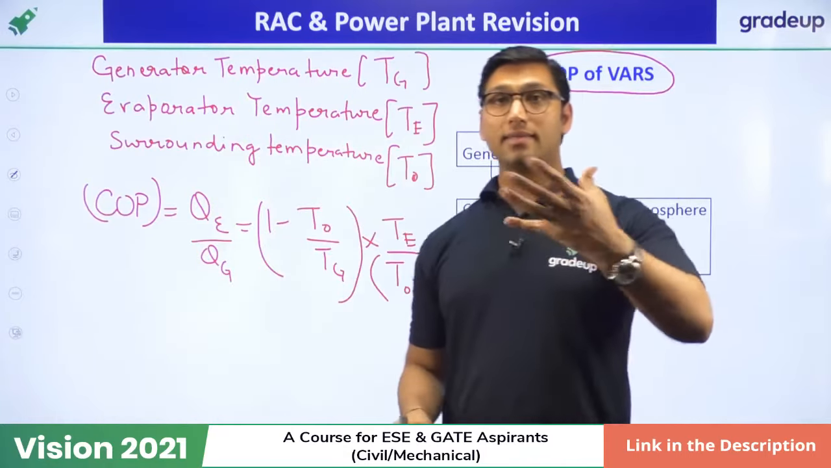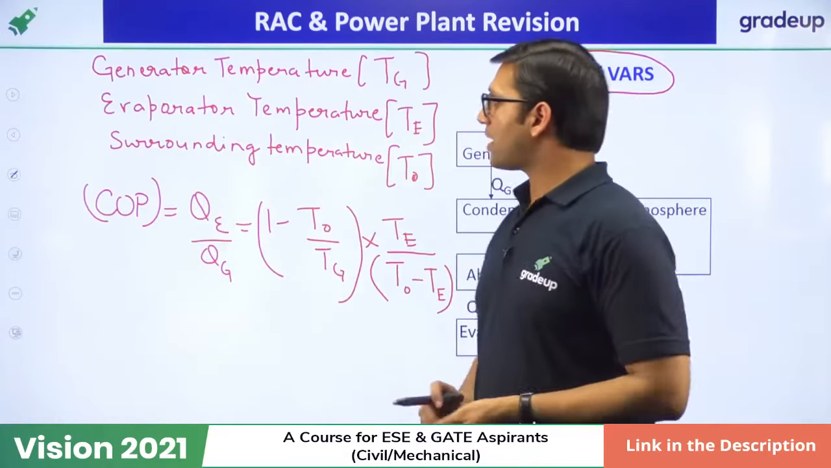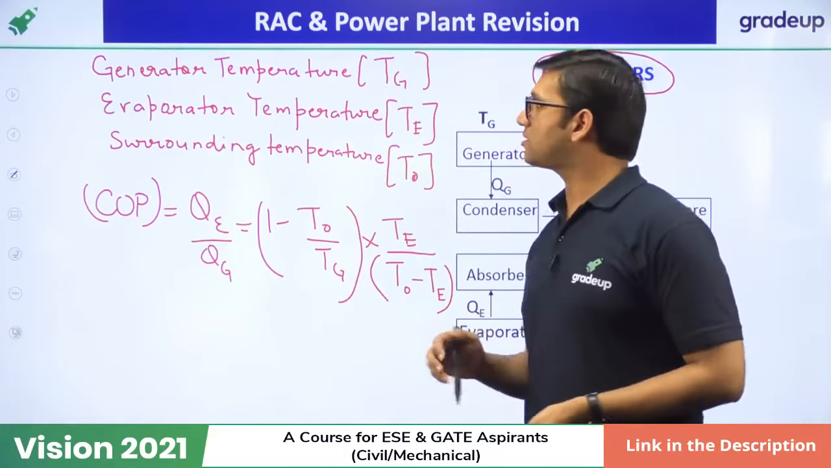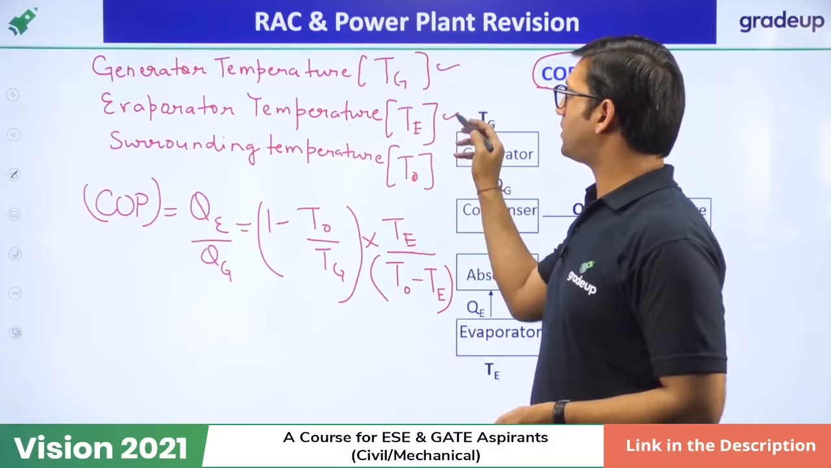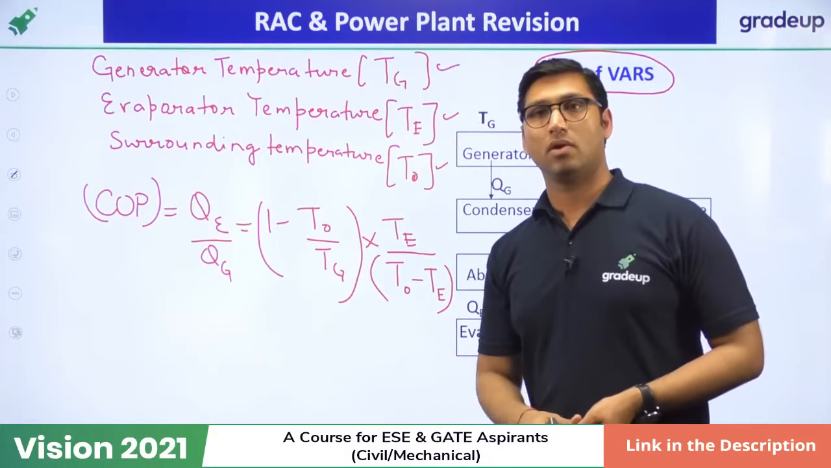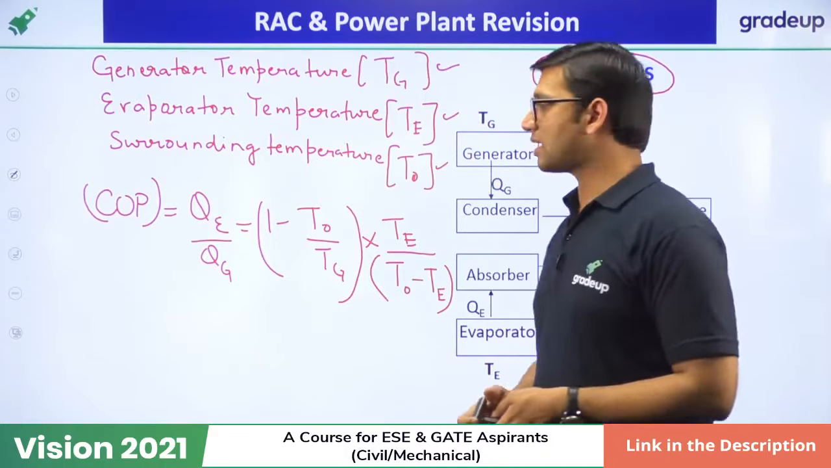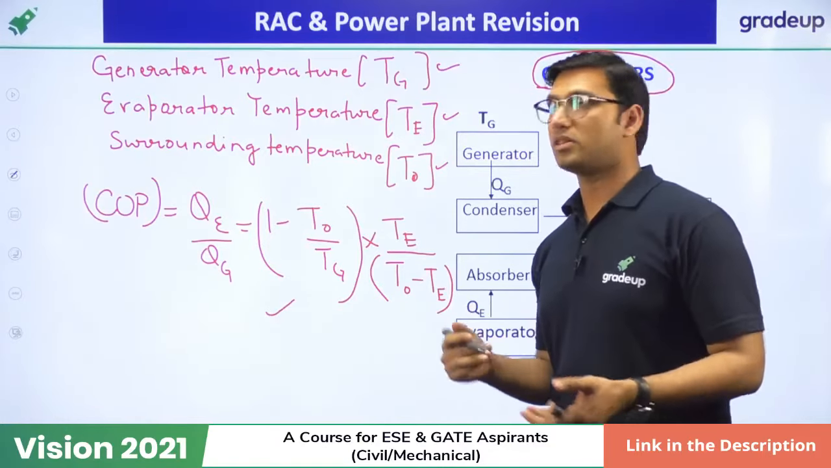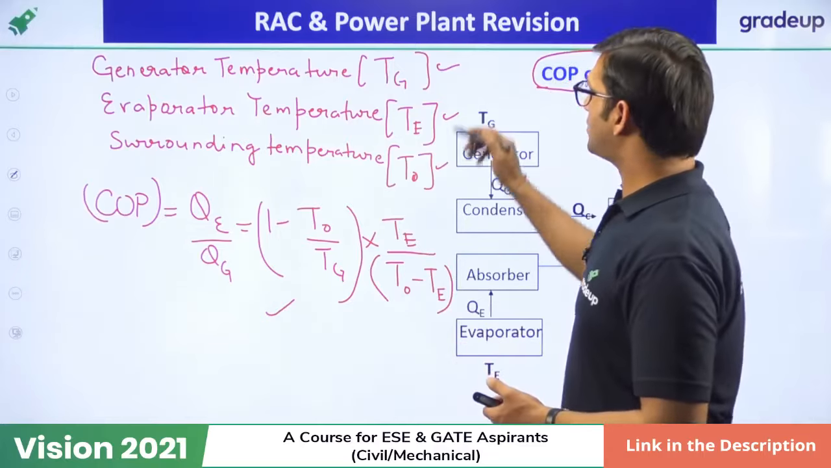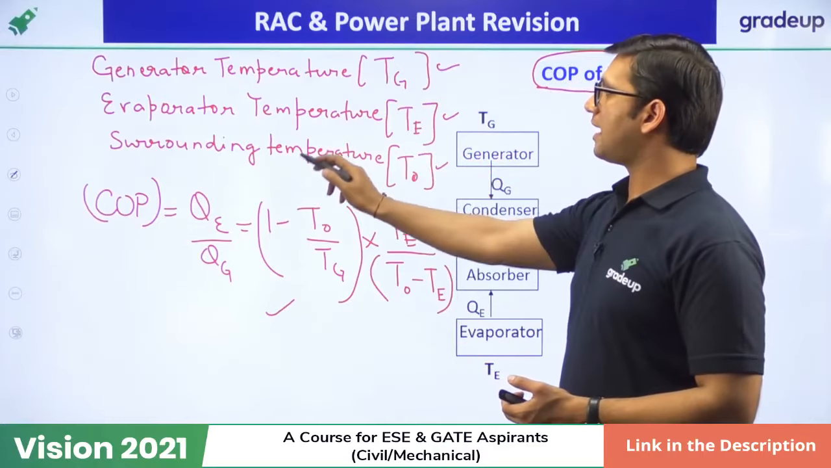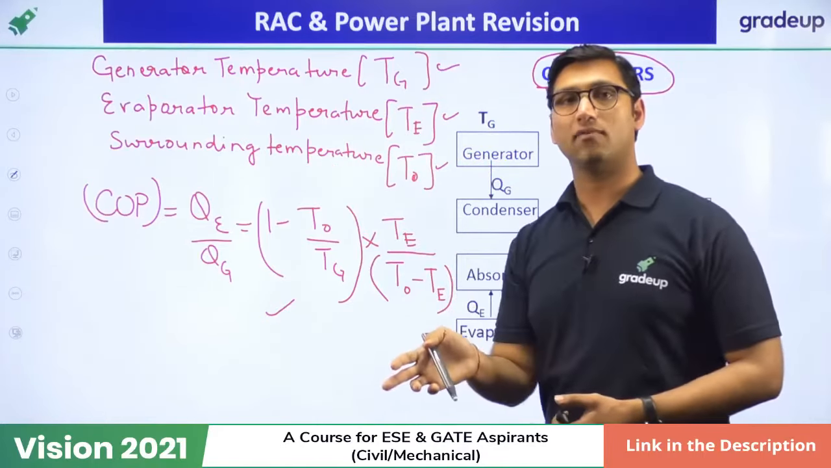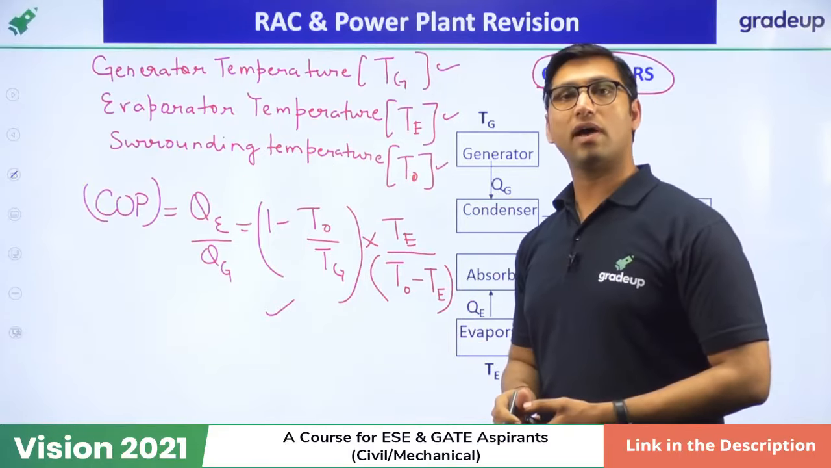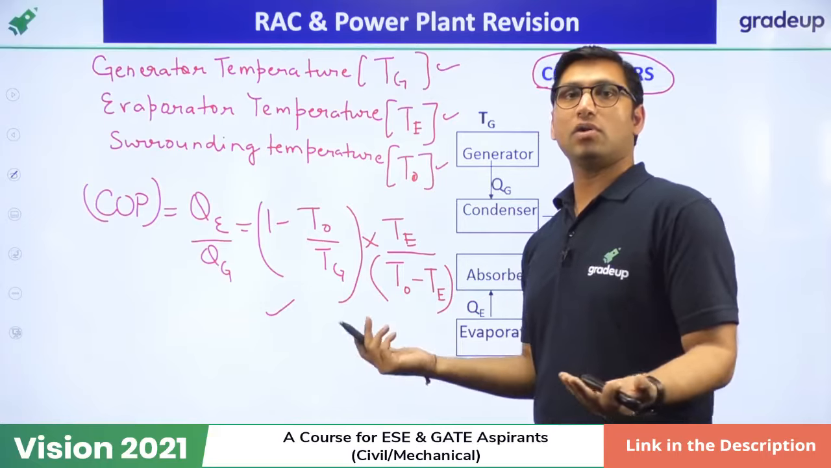Now, let us understand this thing. In the case of a vapor absorption system, I have told you to find 3 temperatures: generator temperature, evaporator temperature and surrounding temperature. After finding these 3 temperatures, you just have to put them in this formula and you will get the answer. Now this formula is nothing. We have applied a heat engine formula between generator and surrounding, and between evaporator and surrounding we have used the formula of a refrigerator, and you have got your COP.